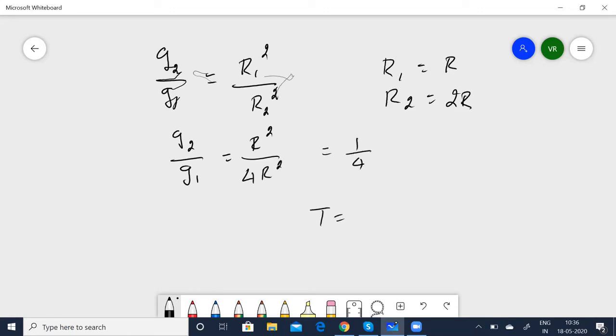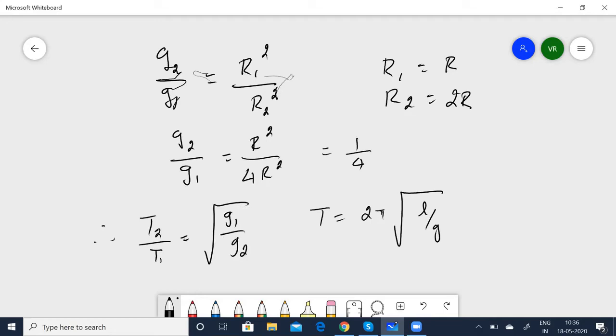Now you know T is equal to 2 pi root of L by g. Therefore, T2 by T1 will be equal to root of g1 by g2, which is root of 4, which is equal to 2.